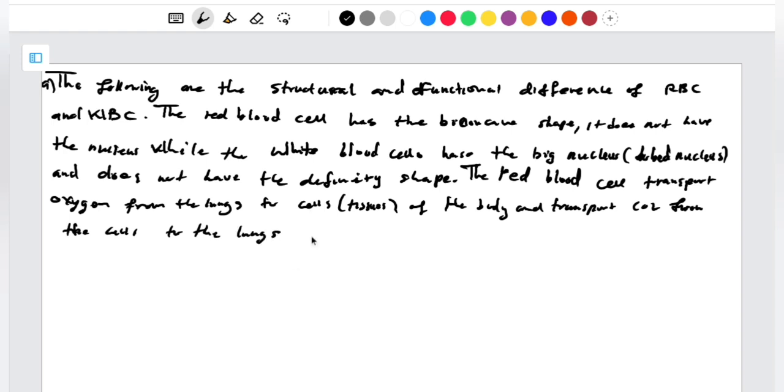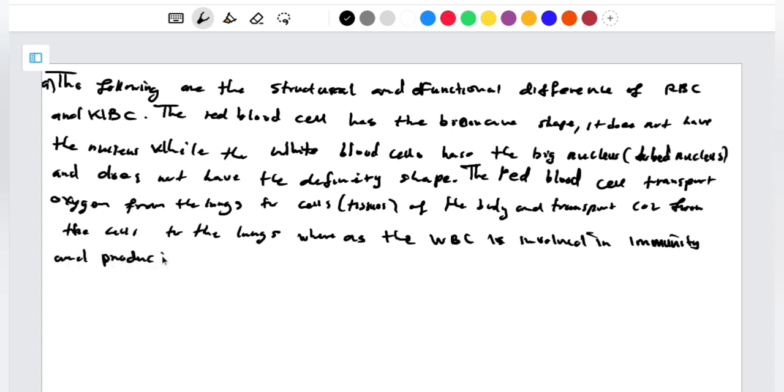Alright, so from there now you have to say whereas the white blood cell, which is WBC, but you have to write it in full, is involved in immunity and production of plasma. So we are done for the first part. This is how you're supposed to answer.